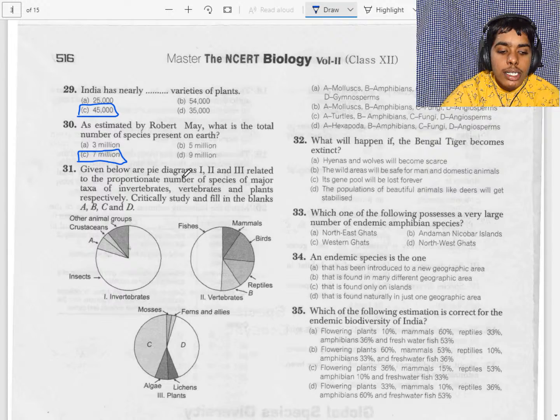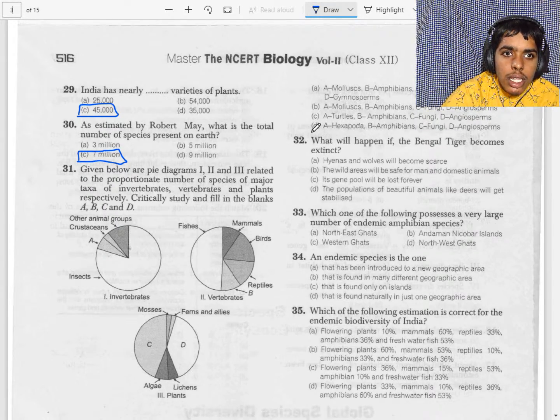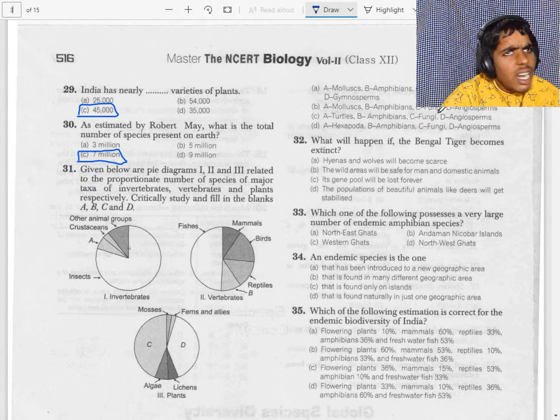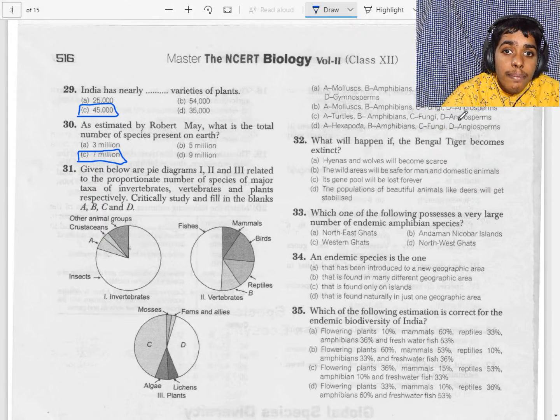Okay, now let's see the 32nd question. What will happen if the Bengal tiger becomes extinct? Will hyenas and wolves be scared? No, they will increase. The wild areas will be safe for man and domestic animals? This will not be the main cause.